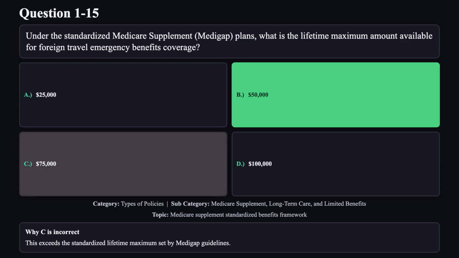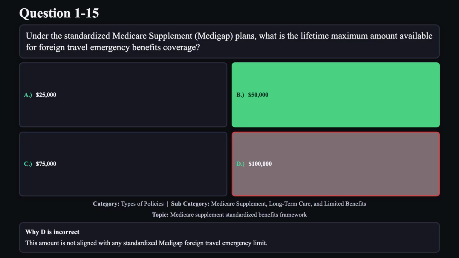Reason C is not correct. This exceeds the standardized lifetime maximum set by Medigap guidelines. Reason D is not correct. This amount is not aligned with any standardized Medigap foreign travel emergency limit.